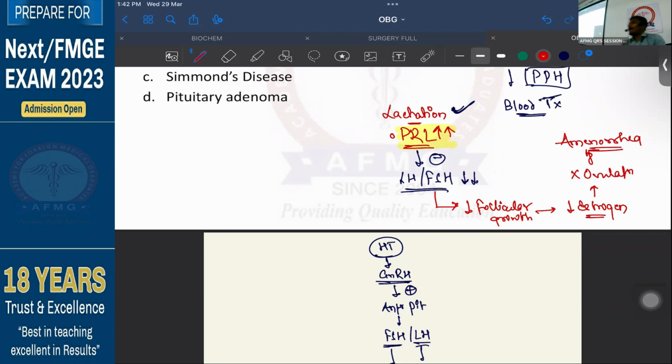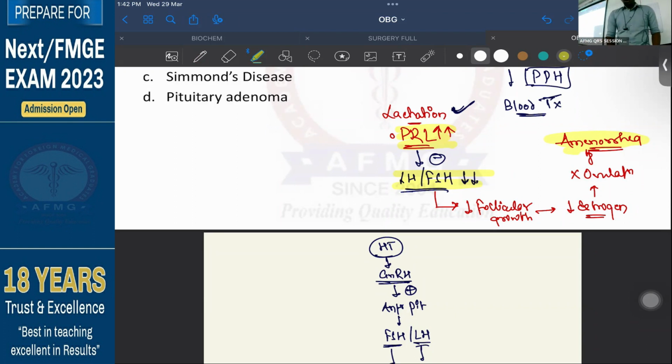That is the reason why, as the LH is also low and FSH is also low, finally it lands the patient into amenorrhea. Okay? So this is what is called a normal or physiological amenorrhea, which normally occurs in lactation. And this is the reason for a normal lactational amenorrhea.